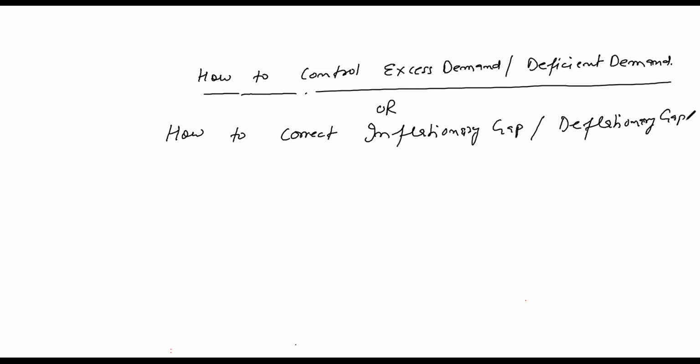Most important concept for your macroeconomics. As I told you, the economy wants full employment. For full employment, if your AD is less than AS, then it is called deficient demand.